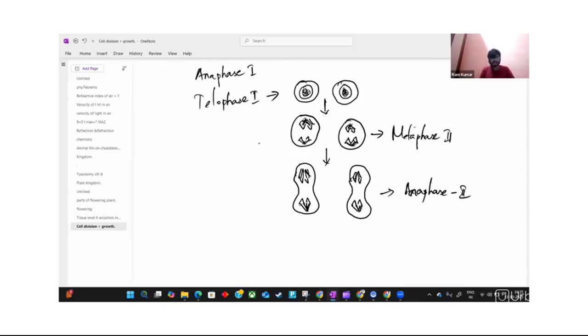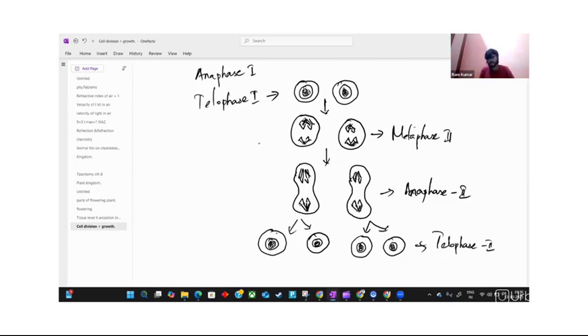And finally, after the anaphase, it creates four offsprings. So this is telophase 2.